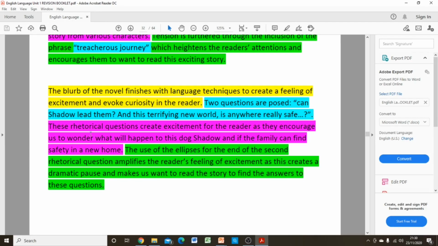So again, I'm explaining here how this is engaging us and really grabbing our attention. The use of the ellipsis at the end of the second rhetorical question amplifies the reader's feeling of excitement, as this creates a dramatic pause and makes us want to read the story to find the answers to these questions. So there I have put in some really good advanced vocabulary here. I've mentioned the technique, the dramatic pause at the end through the use of the ellipsis there, and I've referred back to the question once again, how it is exciting. So these P chains, you can see, are well developed answers and would get full marks.